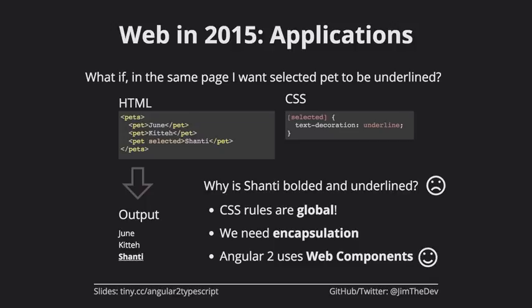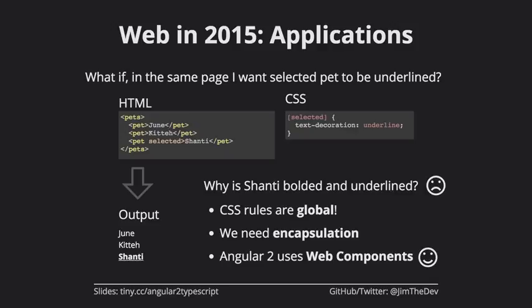One of the great things about CSS, but also the bad thing about CSS, is that CSS rules are global, right? We can't scope CSS rules. They're just there. And in order to encapsulate them, we just have to make them super specific. Then it begs the question, how reusable are super specific selectors? Well, they turn out to be not very reusable. We end up copying and pasting the selector over and over again, right? So we need encapsulation. And thankfully, the web is coming out now with something called web components.